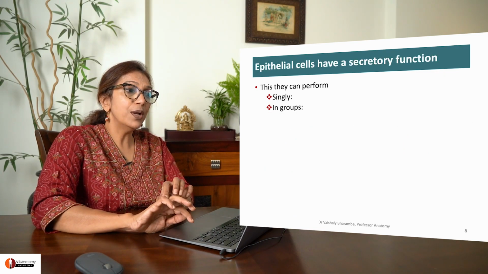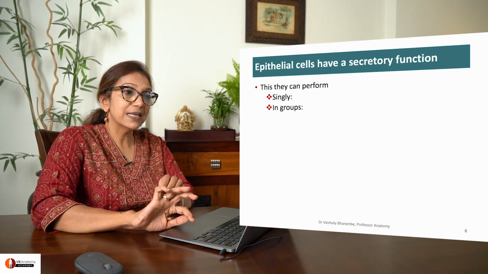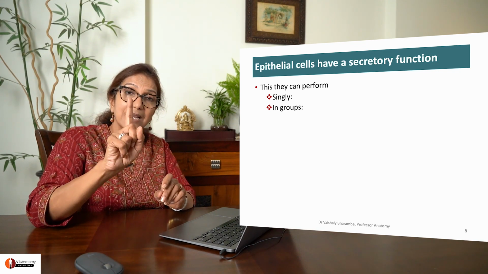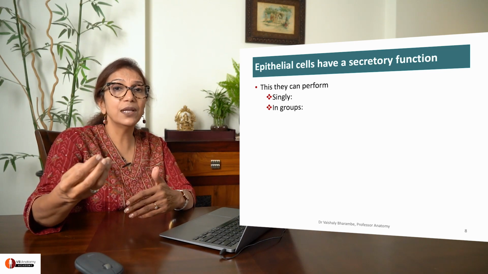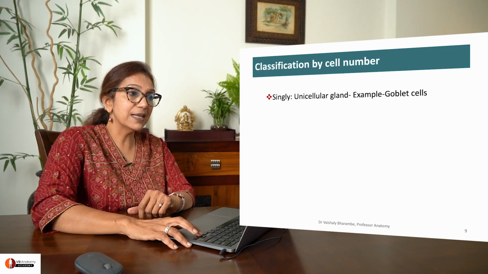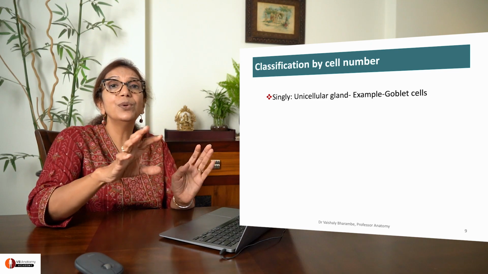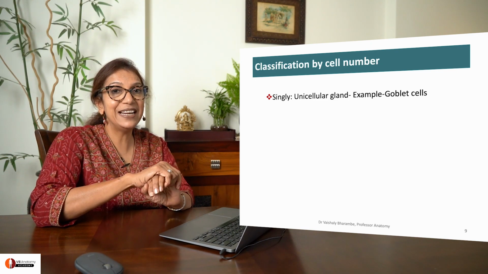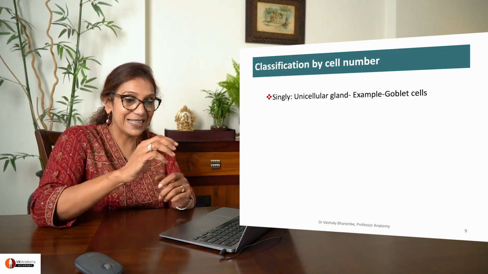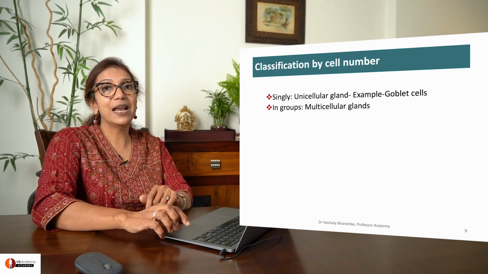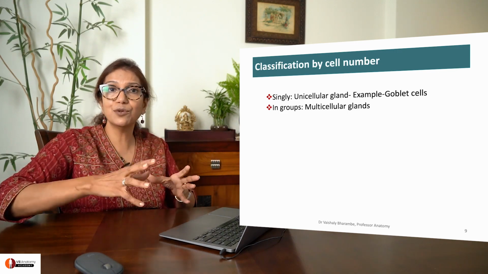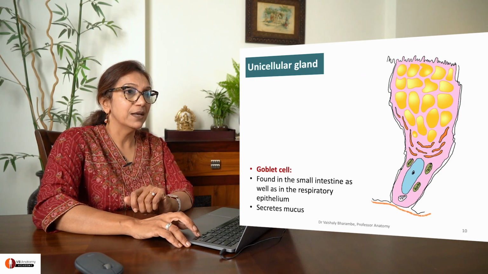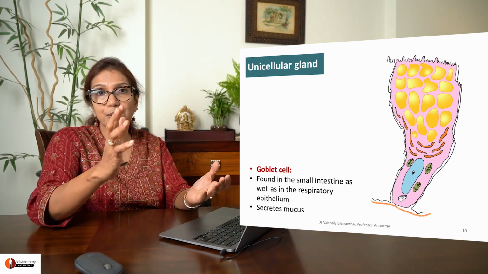Right. So, epithelium cells have a secretory function. This function can be done as a single cell or as a group. When it is done as a single cell, you call it a unicellular gland. Can you tell me a name of a unicellular gland? Obviously, goblet cell. And multicellular glands, when many cells modify themselves to form a gland, you call it a multicellular gland. Right. So let's discuss first the unicellular gland.